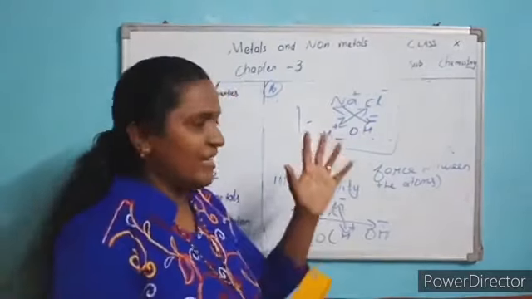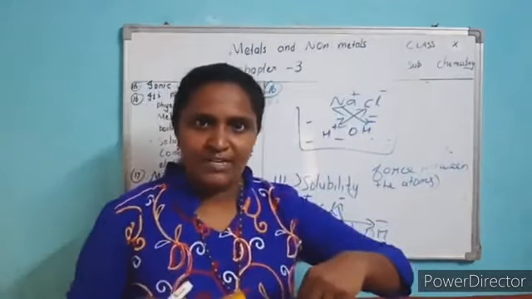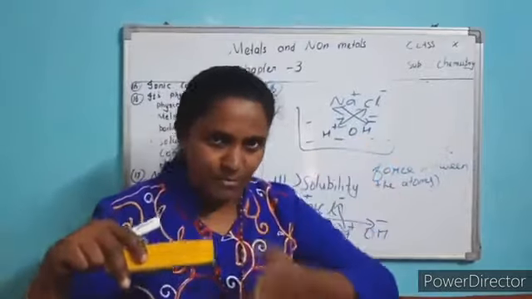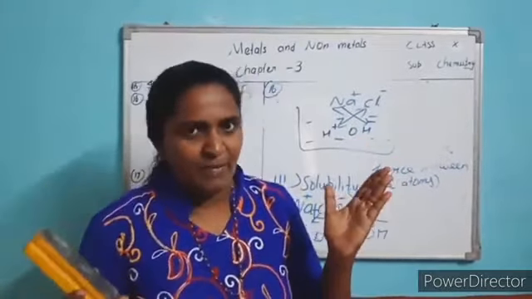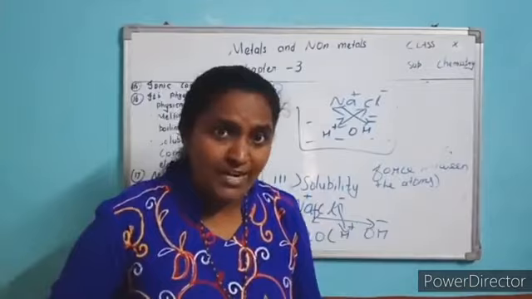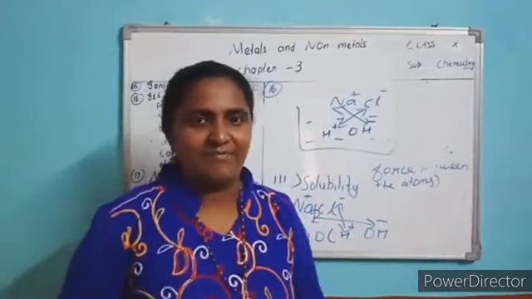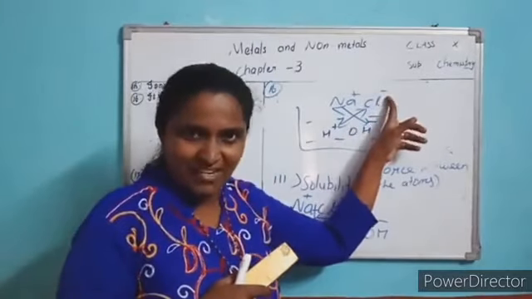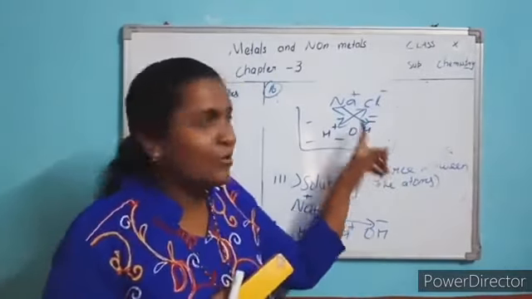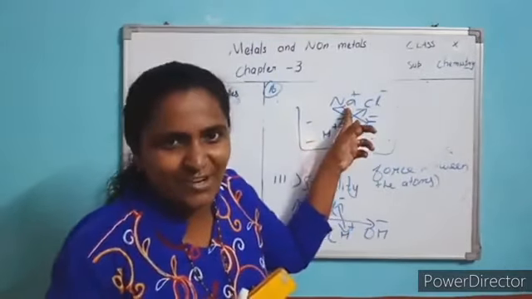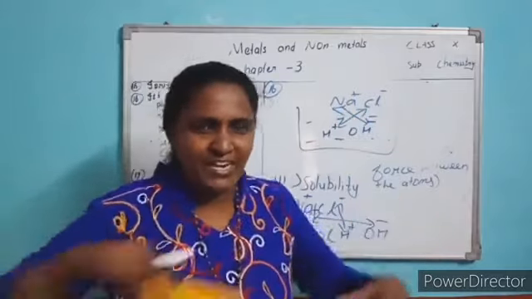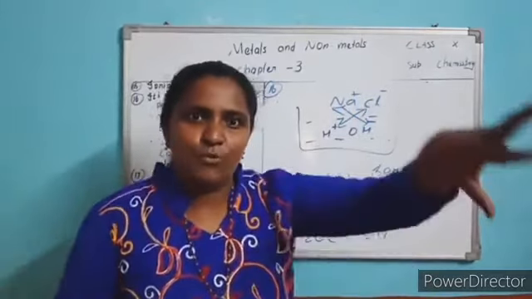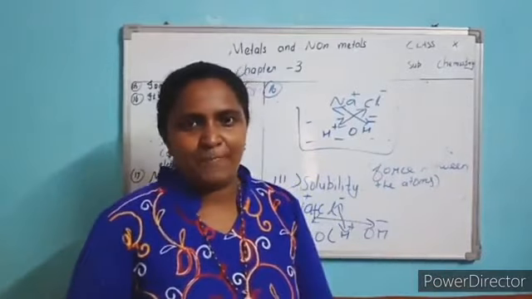So once again, when you put NaCl in water, the force between Na and Cl is broken and forms Na plus and Cl minus ions. And water has H plus and OH minus ions. This H plus pulls the negative charge of the salt, and the OH ion pulls the positive charge of the salt, and they remain spread all over the solution.